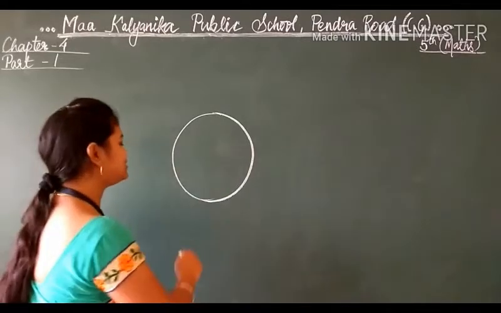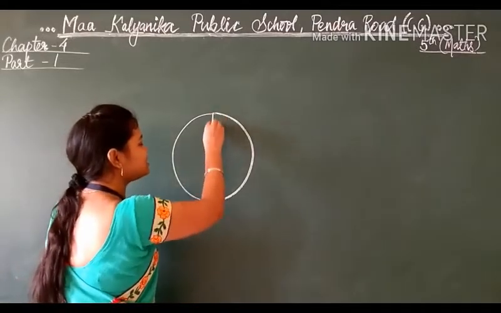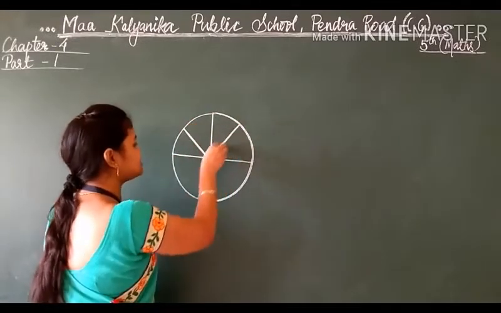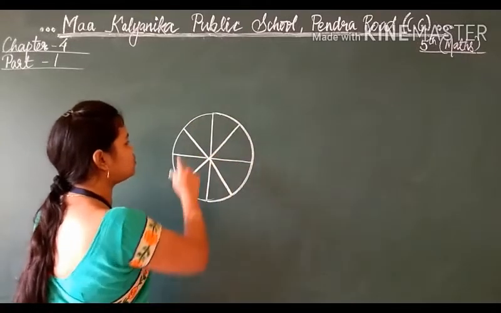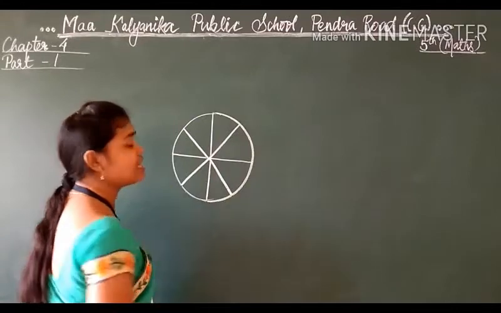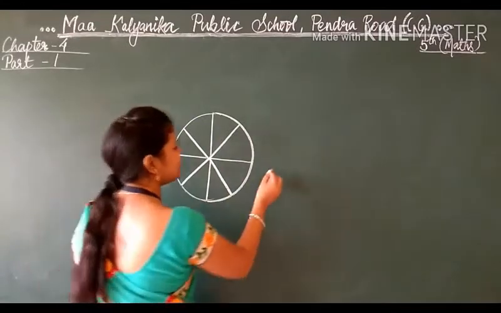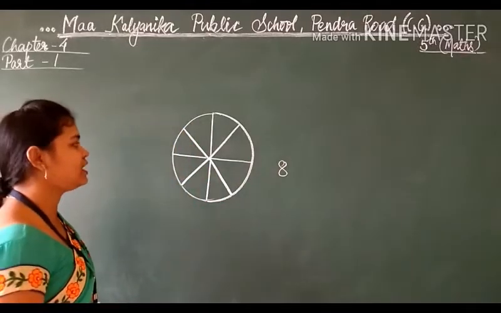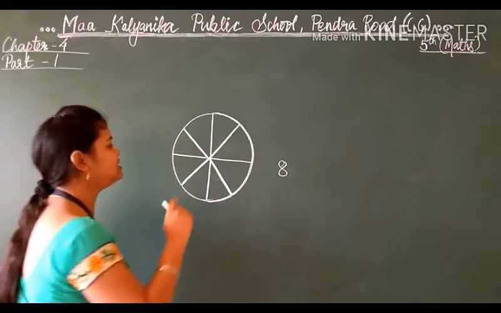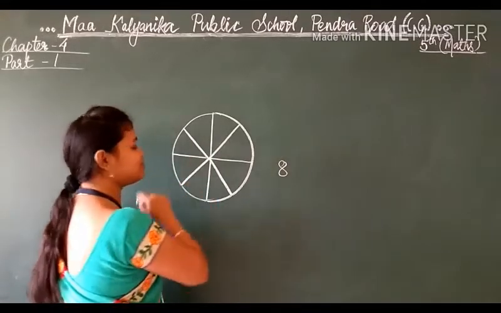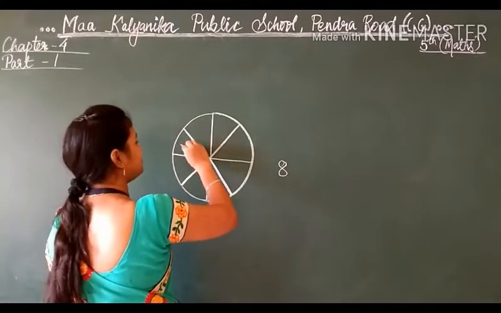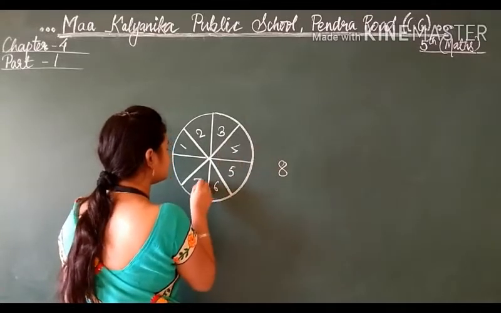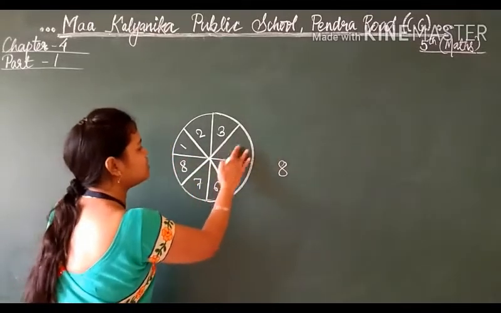So let us start. See students, this is a pizza for example, and I am just cutting it into how many pieces, you will tell me. I had cut into 1, 2, 3, 4, 5, 6, 7, 8. How many total pieces of pizza are there? Total pieces are 8. If I distribute this pizza to your family members, I am writing here the numbers of the pizza pieces. This is the 4th piece, 5th, 6, 7 and 8. In this way we can count it properly.